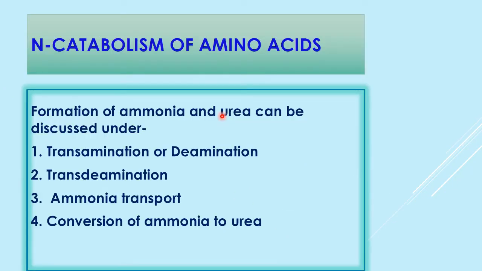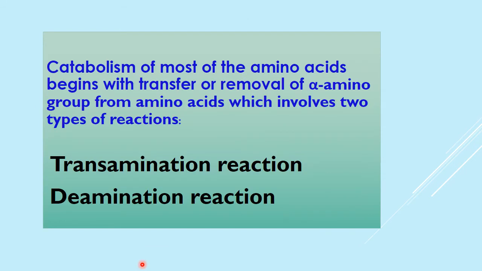Now the next topic: amino group or nitrogen catabolism of amino acids. The formation of ammonia and urea can be discussed under four topics. We have videos on transamination, deamination, transdeamination, ammonia transport, and also the urea cycle.